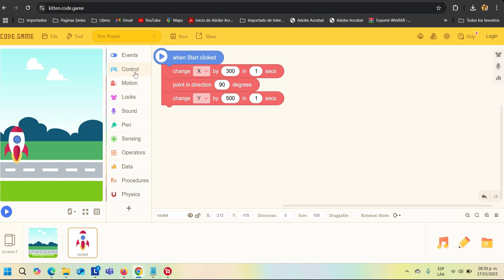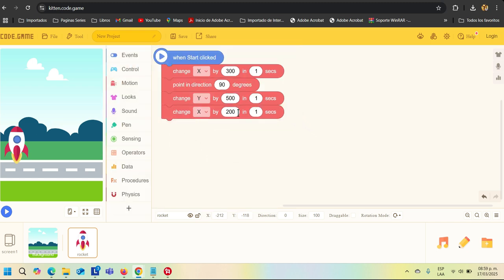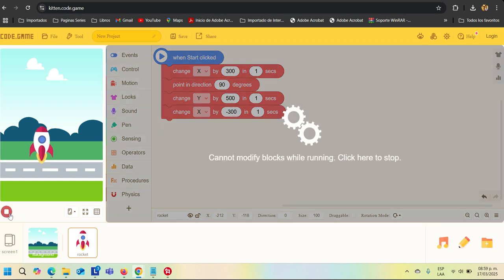Add "change X by 200 in 1 sec" again. This time we'll set it to negative 300 steps. Move left.